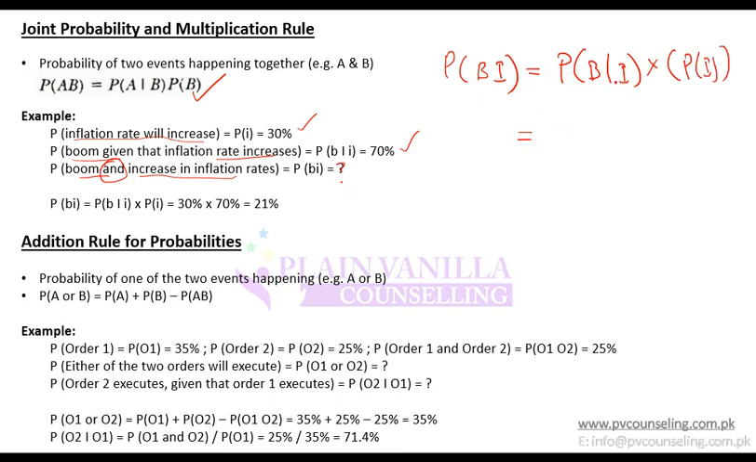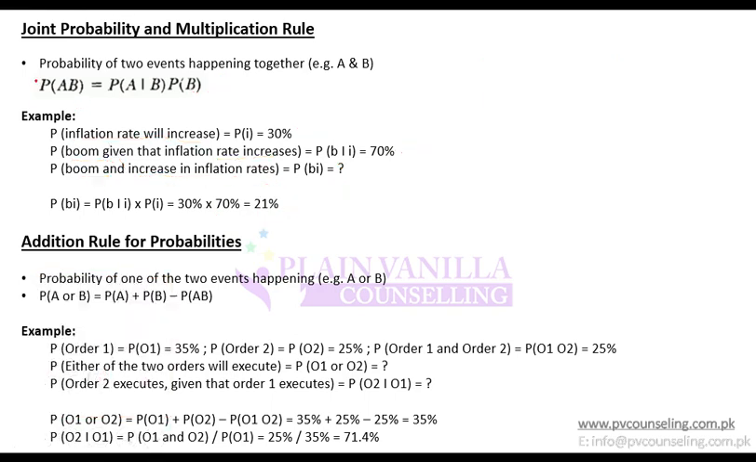So this means, given that inflation has happened, 70% multiplied by the probability of inflation, 30%, and you get 21%. So you should be able to interpret the question and apply the formula. So far we have only done one formula, which is this formula or multiplication rule.